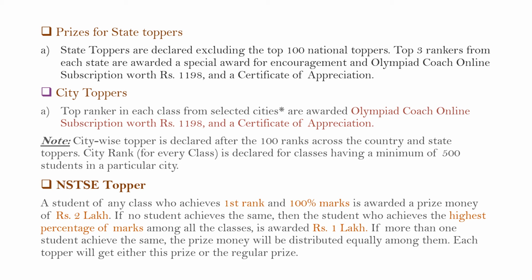NSTSE topper, a student of any class who achieves first rank and 100% marks, is awarded a prize money of Rs 2 lakh. If no student achieves the same, then the student who achieves the highest percentage of marks among all the classes is awarded Rs 1 lakh. If more than one student achieve the same, the prize money will be distributed equally among them. Each topper will get either this prize or the regular prize.